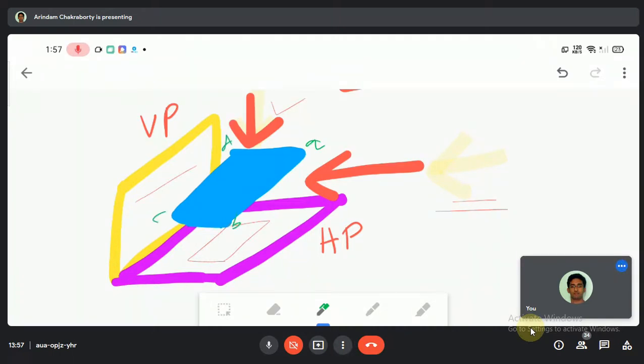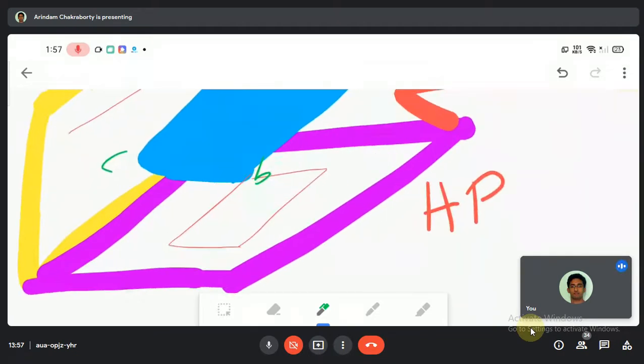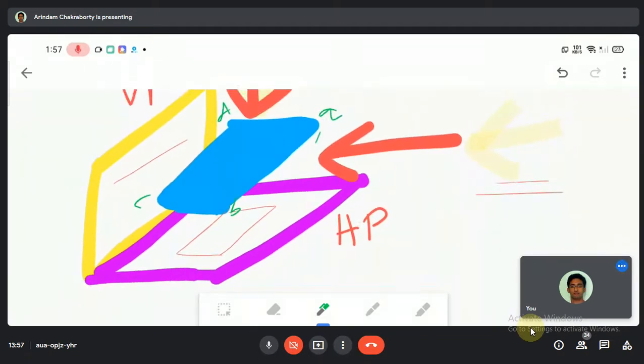Fine. So here, since it is projecting this thing over here, I can write A dash. Since it is projecting over here, B dash. Since it is projecting here, I can write, let me give an arrow, C dash. Now the other end we cannot see right now, so we will not project right now. It is just for understanding purpose.